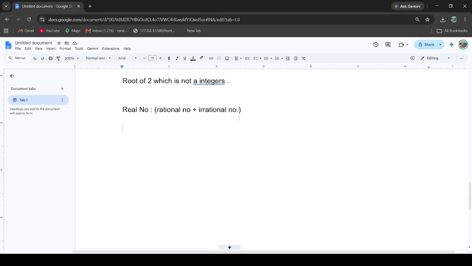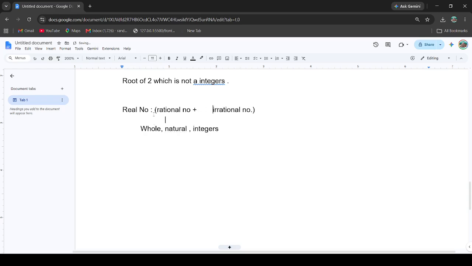So we have covered all the things. In rational numbers we have whole numbers, natural numbers, and integers, right? And irrational numbers apart from that.